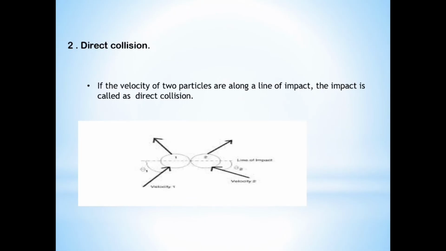There is direct collision. If the velocities of two particles are along a line of impact, the impact is called direct collision. It means the line of impact is the normal, and the velocity is along that line of impact.